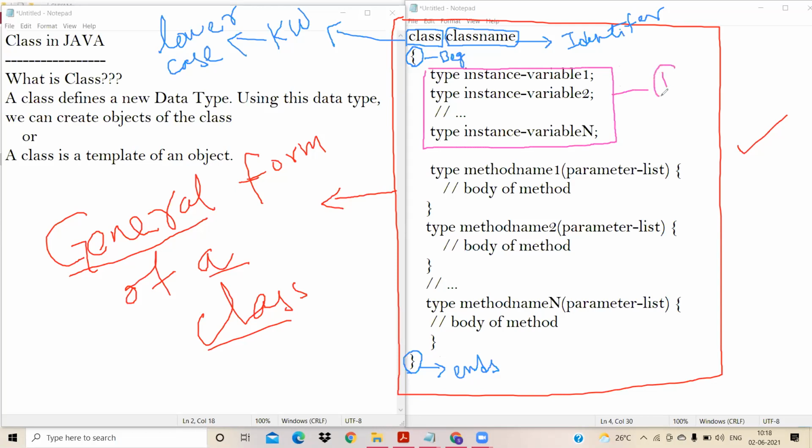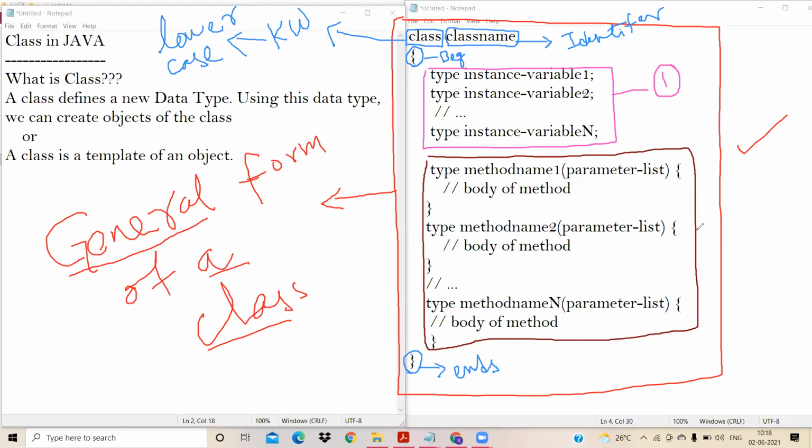A class will have two important members: the first set we call instance variables, and the second set we are going to call methods.